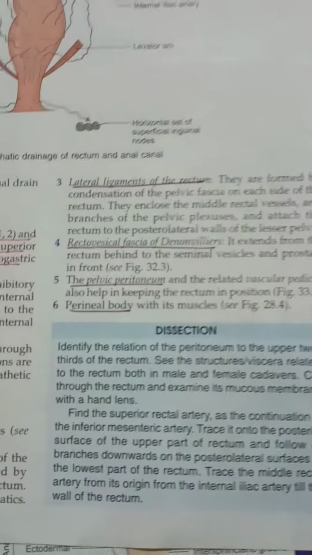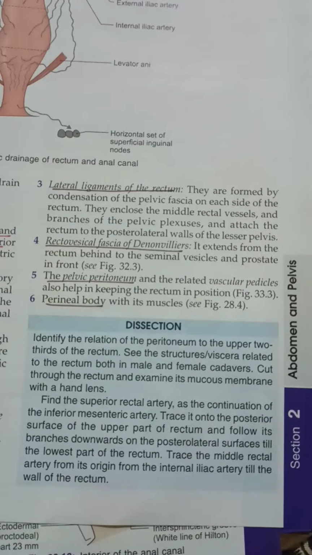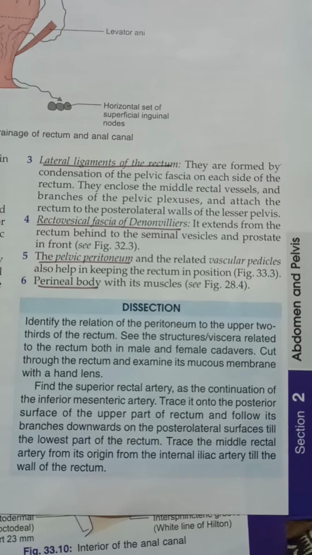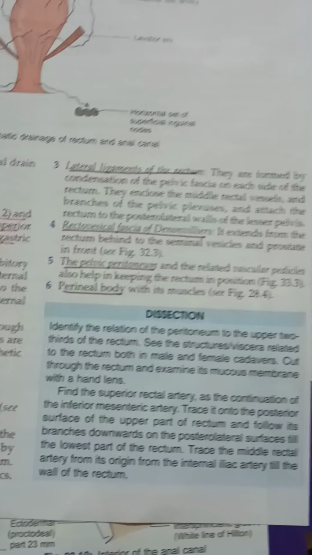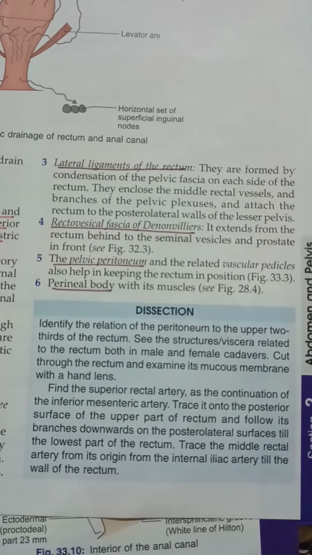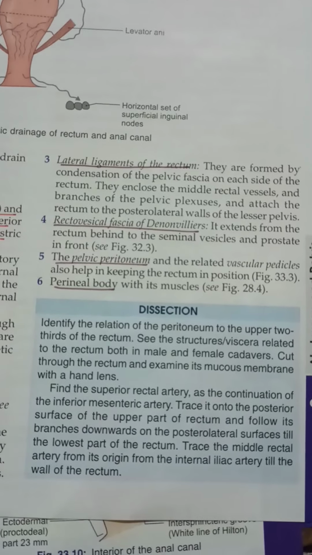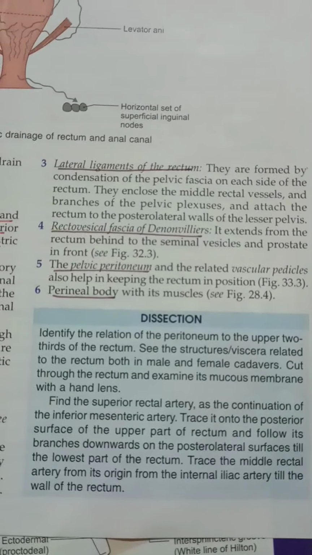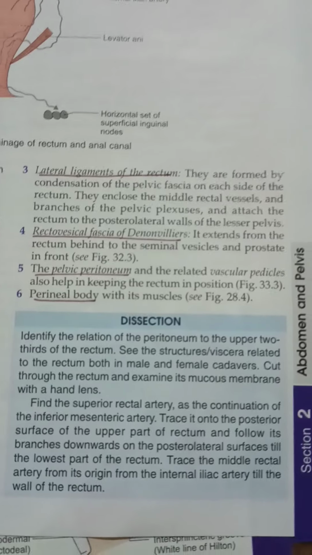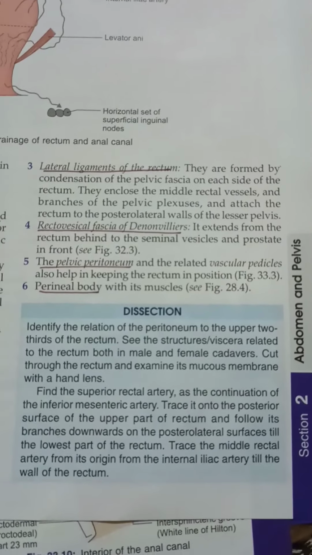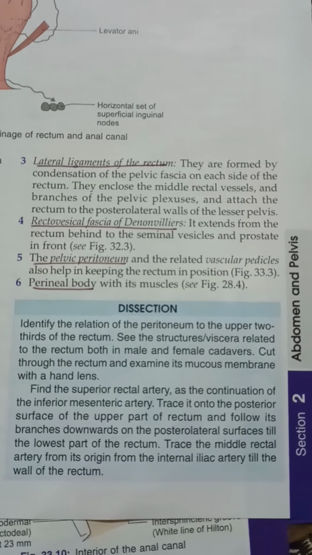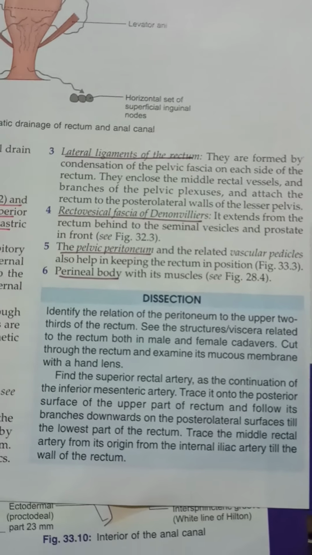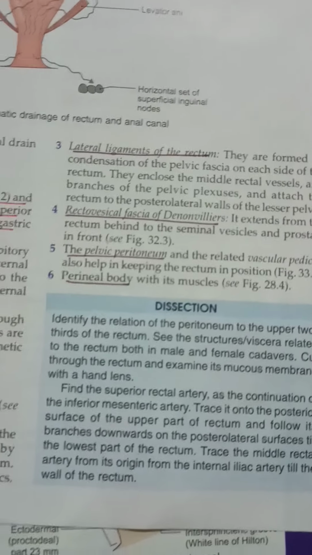And we have the lateral ligaments of the rectum. They are formed by condensation of pelvic fascia on each side of the rectum. They enclose the middle rectal vessels and branches of the pelvic plexus and attach the rectum to the posterolateral walls of the lesser pelvis. Another support is the rectovesical fascia of Denonvilliers. It extends from the rectum behind to the seminal vesicles and prostate in front. The pelvic peritoneum and related vascular pedicles also help in keeping the rectum in position. Also the perineal body with its muscles gives support.